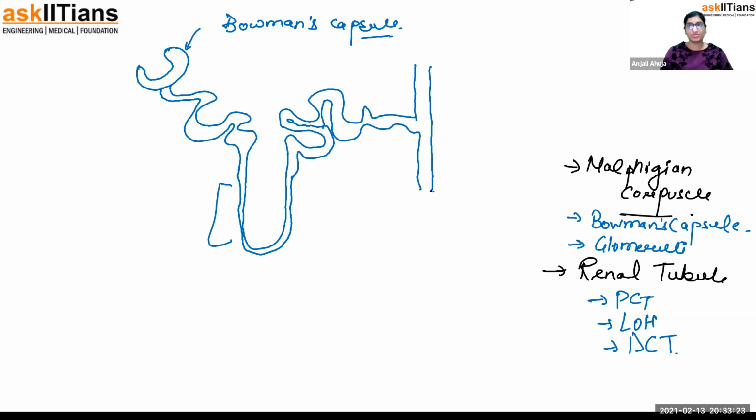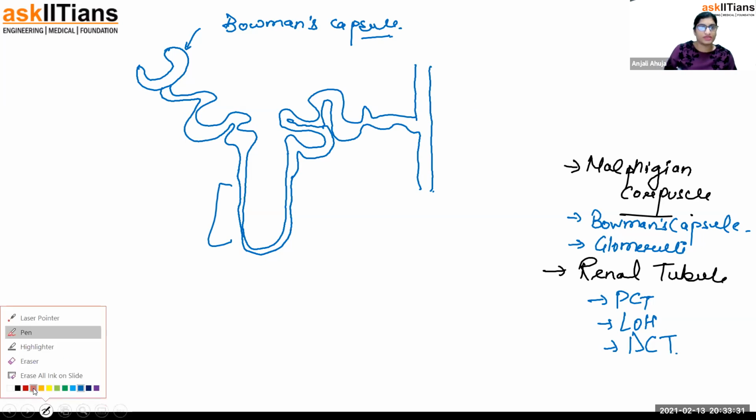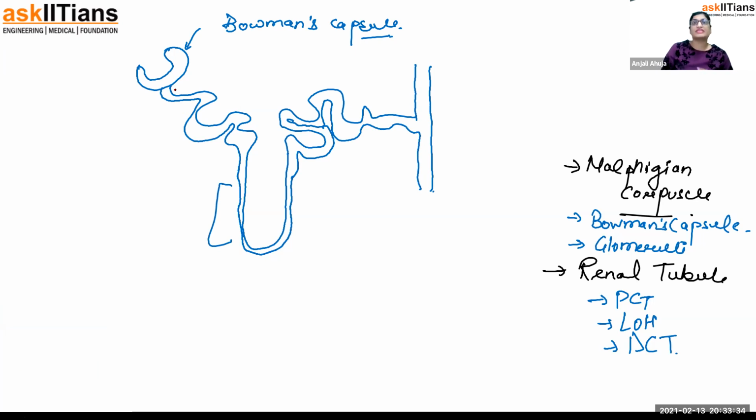So what is the Malpighian corpuscle? This is Bowman's capsule. Let me just change the pen color. So basically, I told you blood vessels are present everywhere. First of all, a blood vessel is coming here and it is going to come back. Make it a little less diameter.